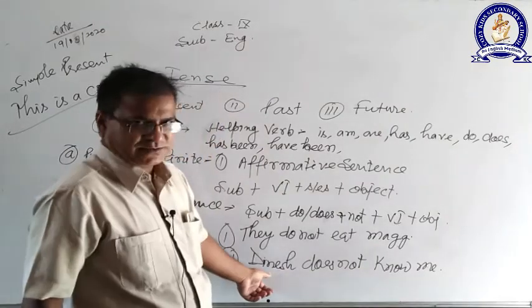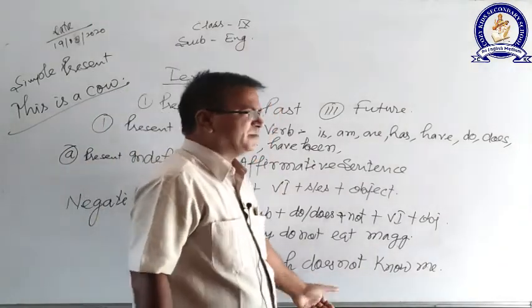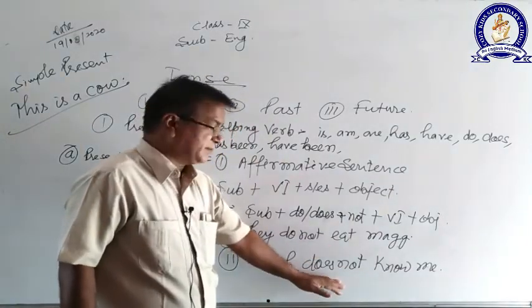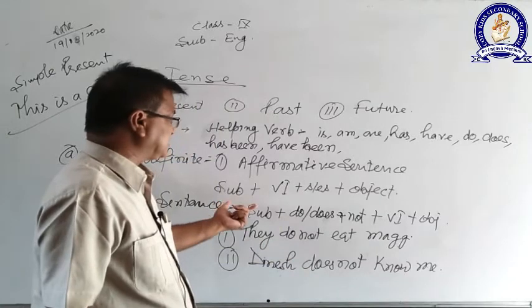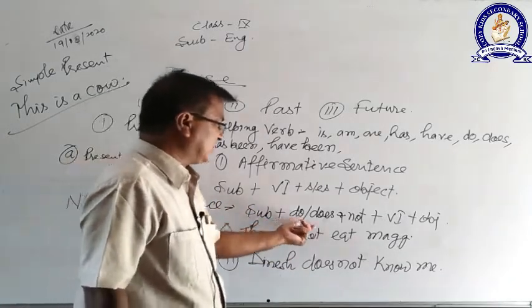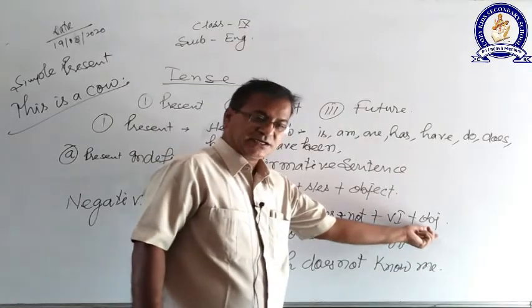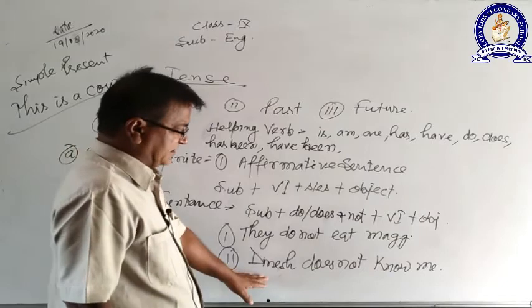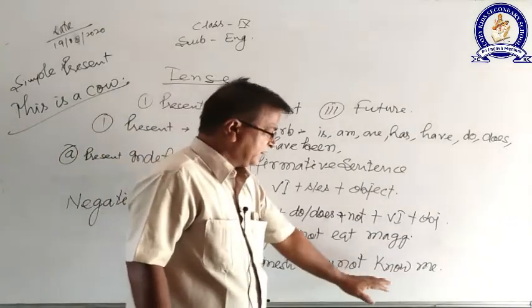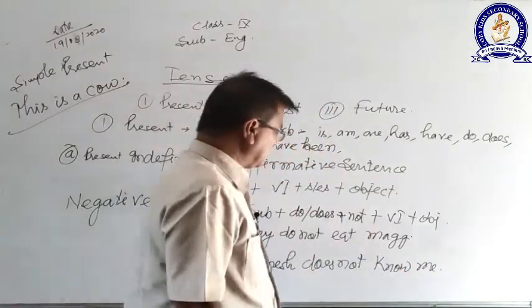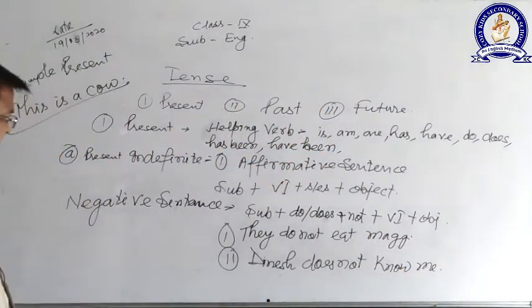Now Dinesh is a singular subject, that's why does not is coming. My focus is only on where do not is coming and where does not is coming, because the rest of the things are just written here like a mathematics formula: subject, do not or does not, verb first form and object. So you have to place all these things. Dinesh is the subject, does not is the helping verb, know is the main verb, me is the object.